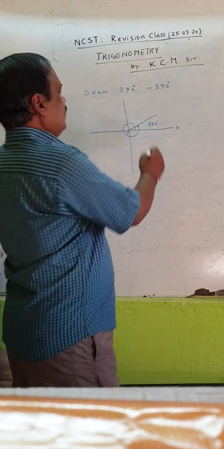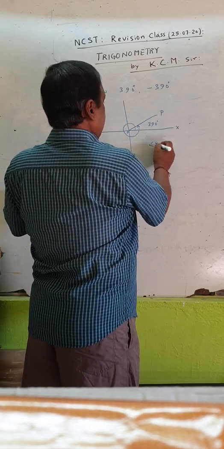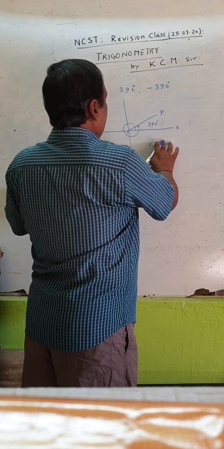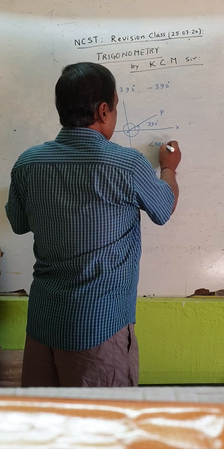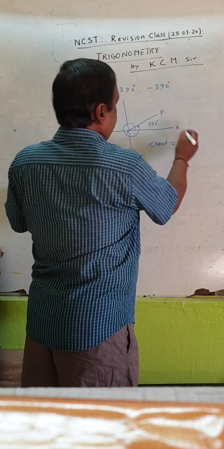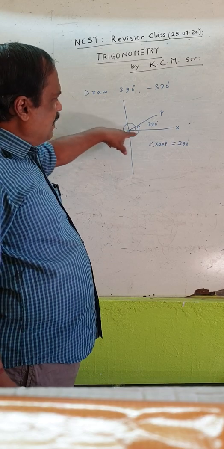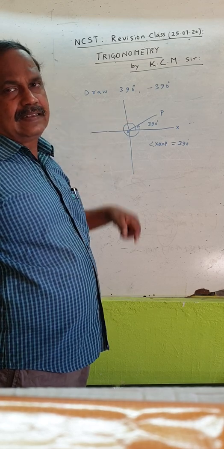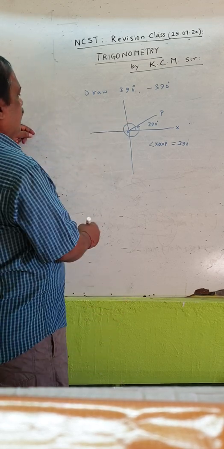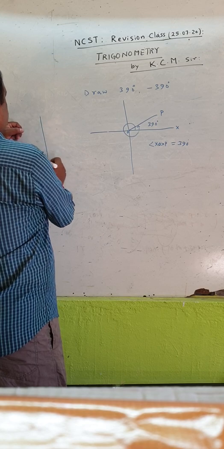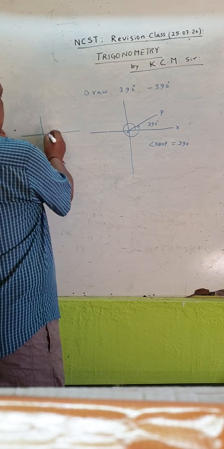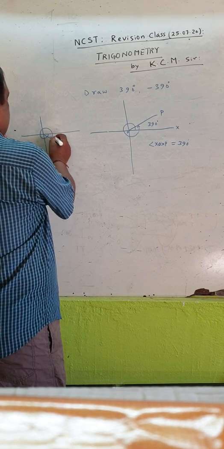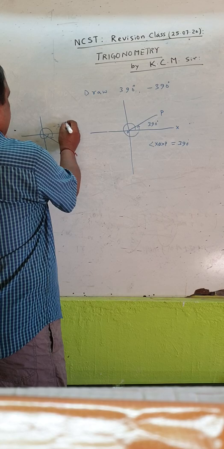Follow? This is your XOP. This is 390 degree. That means one complete revolution ending here is 360, another 30. This is a reflex angle. So how 390 degree? In this way. So this is another 30 here. This is minus 390 degree. Follow?